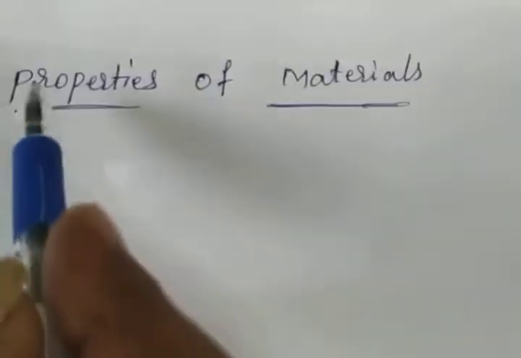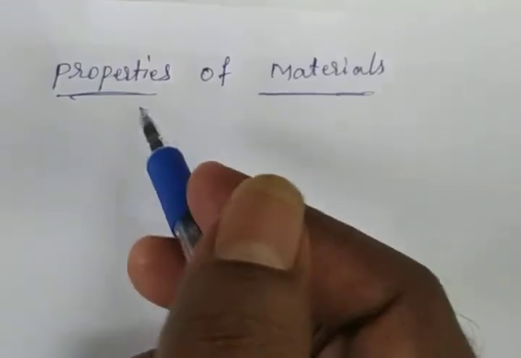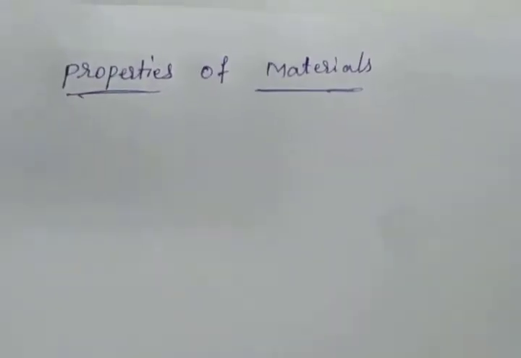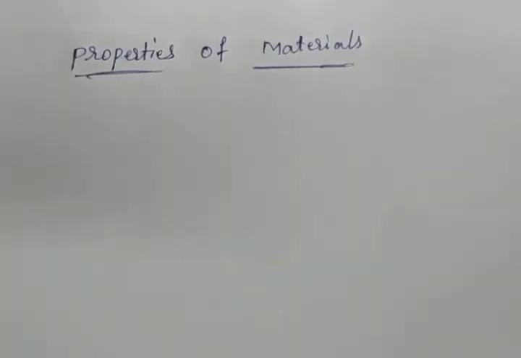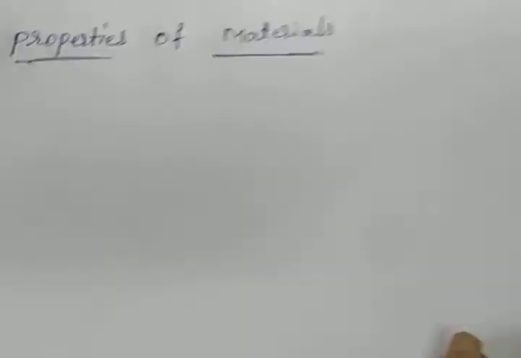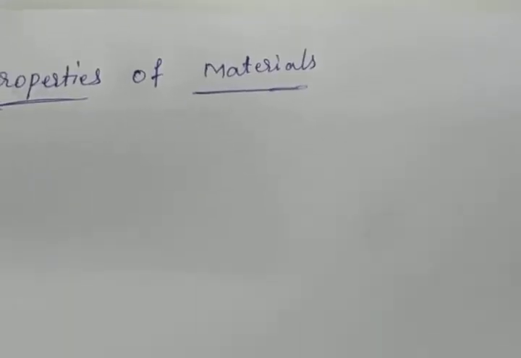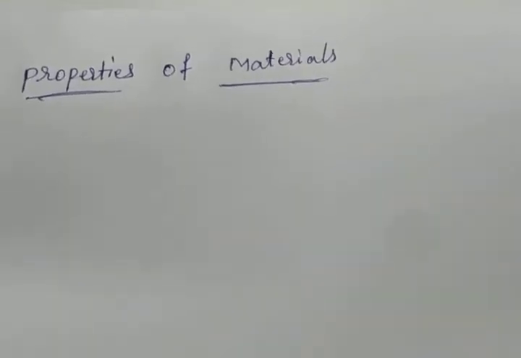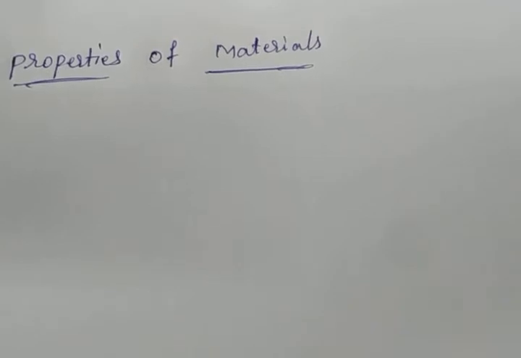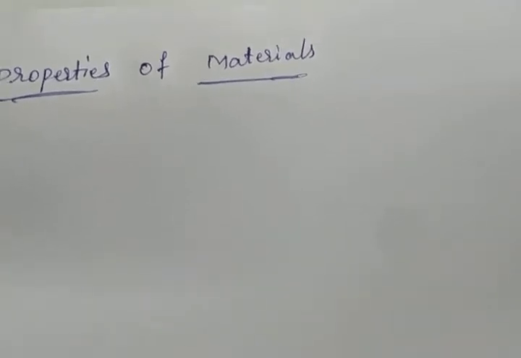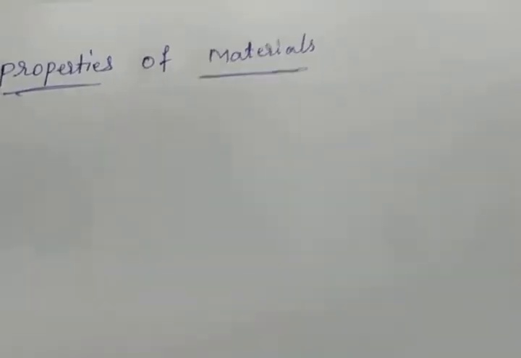And today I am going to discuss the properties of materials. Materials have different properties. What are those properties? Today I am going to discuss that. So generally we use a tumbler. Do you have an idea of a tumbler? Generally we use a tumbler to keep a liquid. We have to keep the liquid in a tumbler.